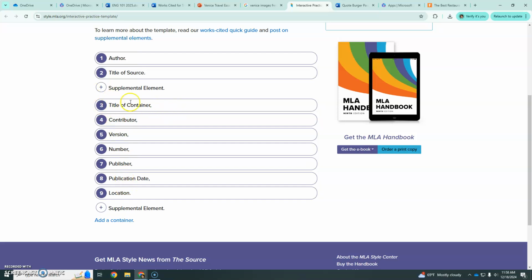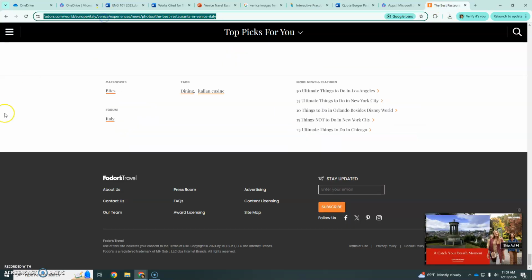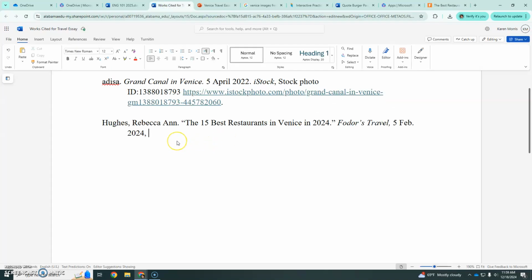The container is the website. Article title, container is the website. We didn't have any of these things. Publisher was the same as the website title. Publication date we got. Location. What is the location? That is just this address bar. So I just highlight it and hit Control C to copy it, and I'm going to paste it into here. And I put a period at the end because it's your very last thing.